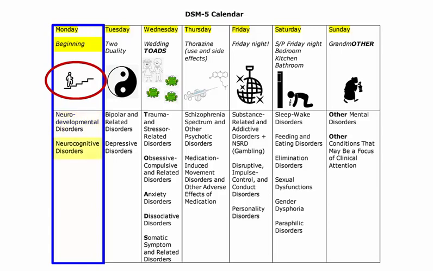We're also going to add a category of neurocognitive disorders like delirium and different types of dementia into Monday because this category also starts with the prefix neuro, similarly to the neurodevelopmental group. And in the whole DSM-5, there are only 2 diagnostic categories that start with the prefix neuro. So it will be easy to remember that they are both placed together.